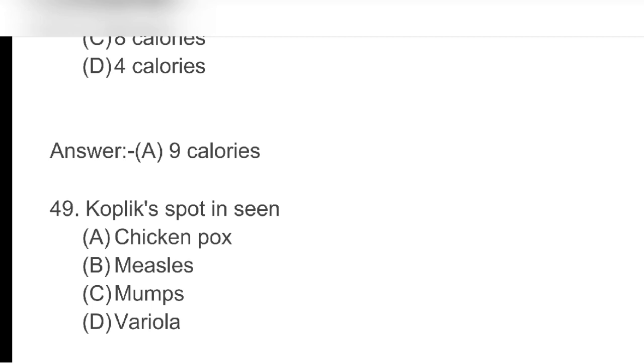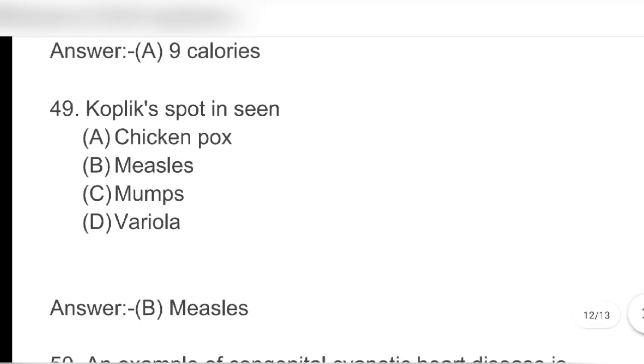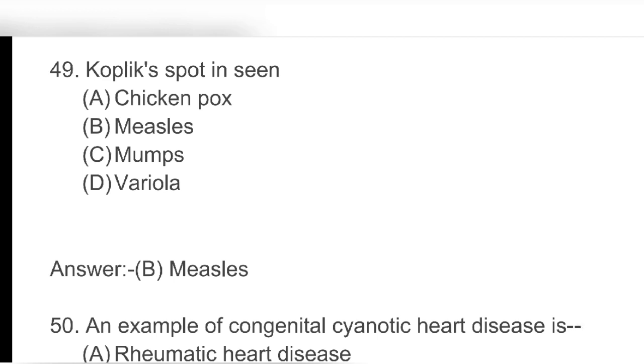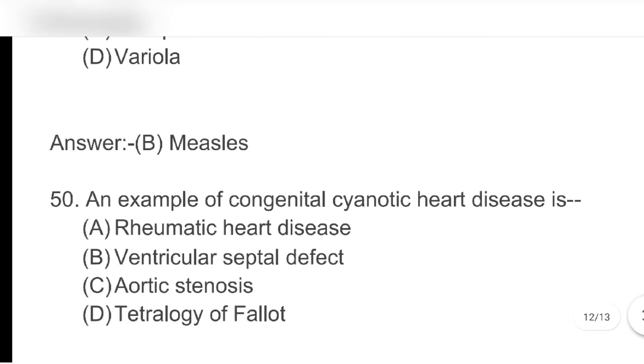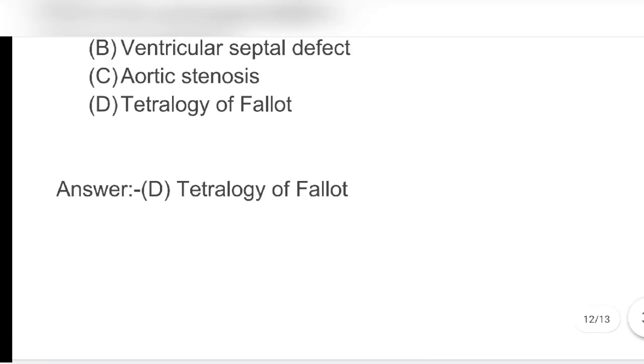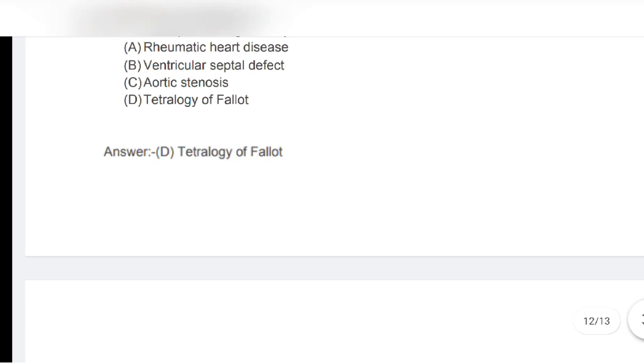Next, Koplik spots are seen in: A. Chicken pox, B. Measles, C. Mumps, D. Variola. Answer B. Measles. Next, an example of congenital cyanotic heart disease is: A. Rheumatic heart disease, B. Ventricular septal defect, C. Aortic stenosis, D. Tetralogy of Fallot. Answer D. Tetralogy of Fallot.